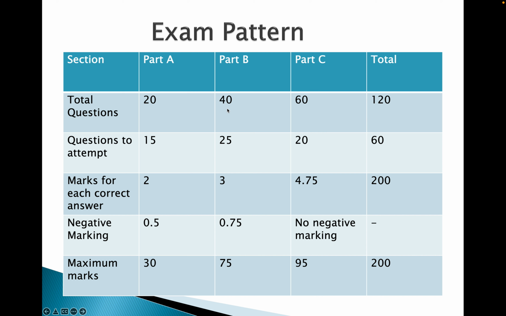Next is part B. In this we have 40 questions and you need to attempt 25 questions, and every question is of 3 marks. In this the negative marking is 0.75. I hope you now know that if you attempt 2 questions right, it will be 6 marks, and one wrong will deduct 0.75. So the maximum marks for this part is 75. Next we come to part C. In this we have 60 questions and we need to attempt 20 questions, and marks for each correct answer is 4.75. And here we do not have any negative marking.